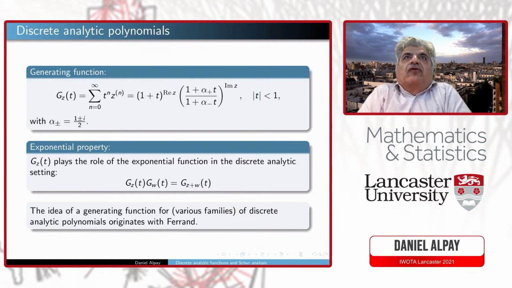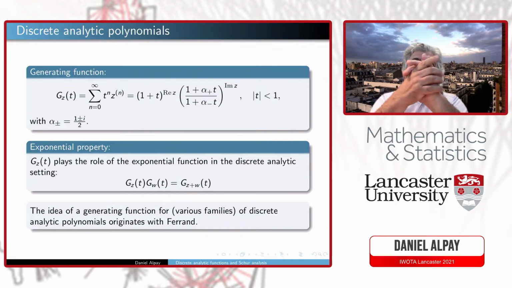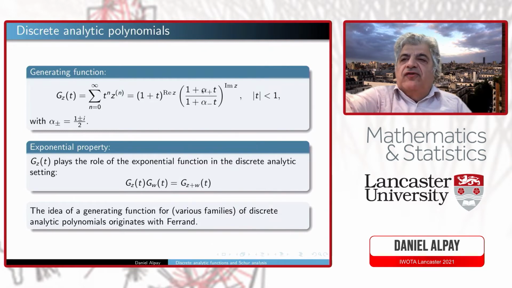So if the real part of z is positive, you get an analytic function of t in the open unit disk. A bit more, that would be if the real part of z is negative. And if the real part of z is positive, you have analyticity in a slightly bigger domain, in the disk centered at the origin and with radius square root of 2, because of the modulus of alpha plus and minus. As I mentioned, it plays the role of the exponential function, and once you know the expression for g z of t, this formula is quite trivial. I mean, because of course the real part in the exponential is additive, and the same thing for the imaginary part.